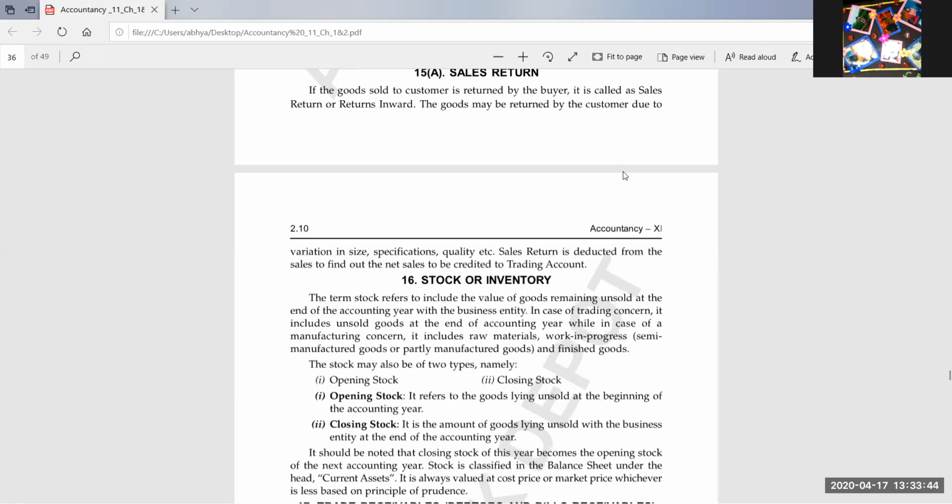Yes, very good students. Chirag, Tanisha, Dhruv, Nilima, Abhay, Pulkit, Ajay, everyone is giving me the correct answer. 5 kg. So what is that 5 kg known as in accounting terms? Stock. That 5 kg will be known as stock. It means the goods lying unsold, remaining in hand, is known as stock.